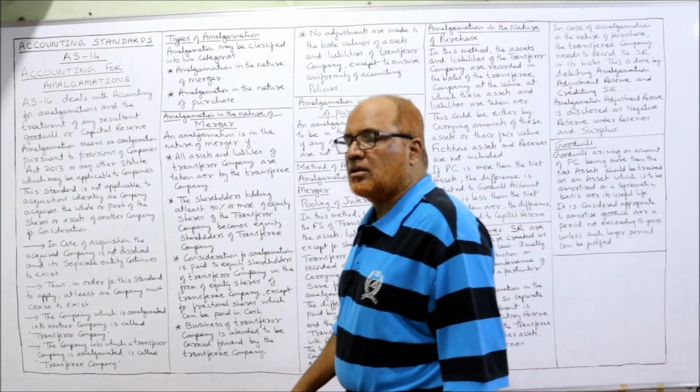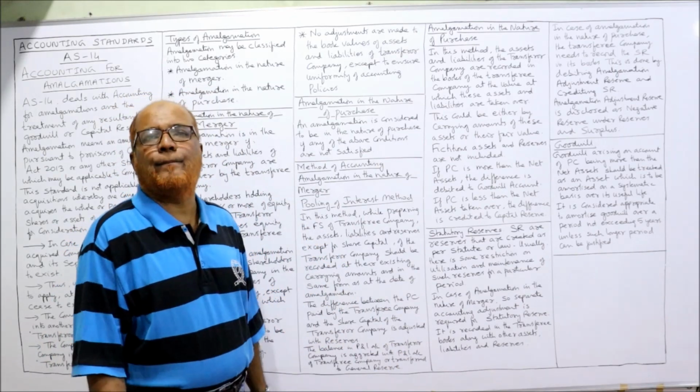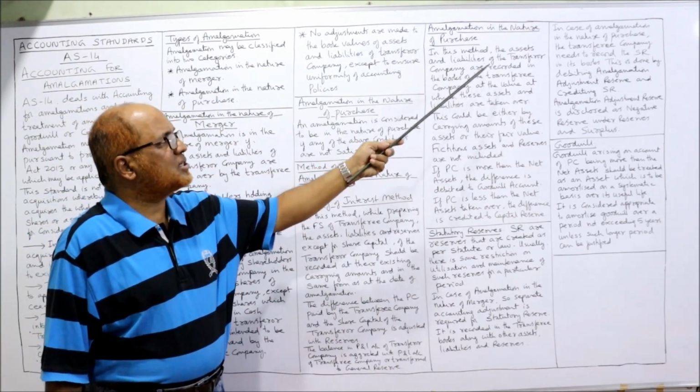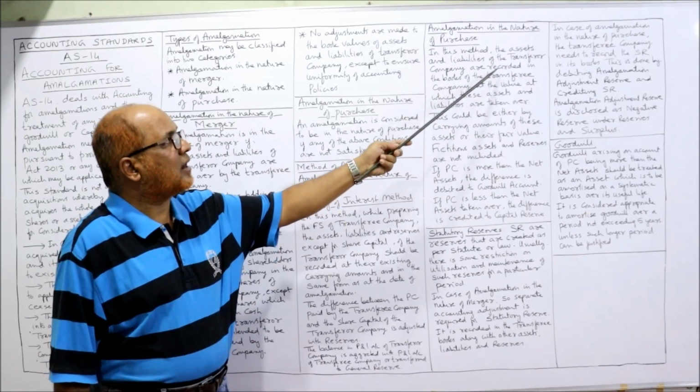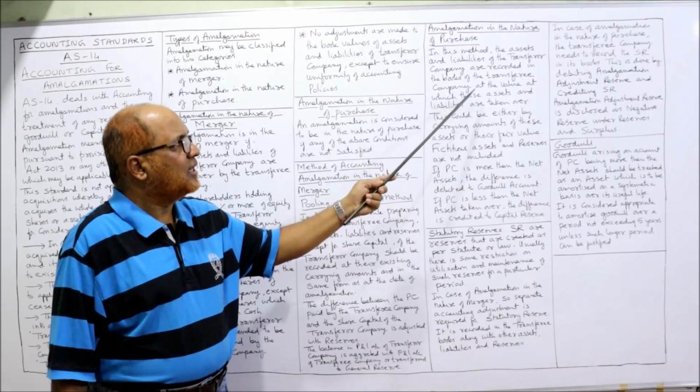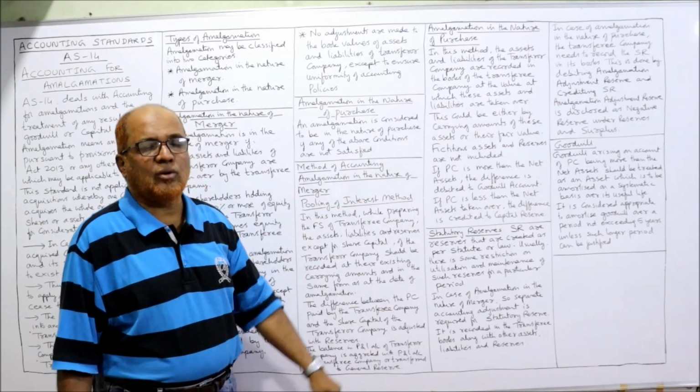Now amalgamation in the nature of purchase. In this method, the assets and liabilities of the transferor company are recorded in the books of the transferee company at the value at which these assets and liabilities are taken over.